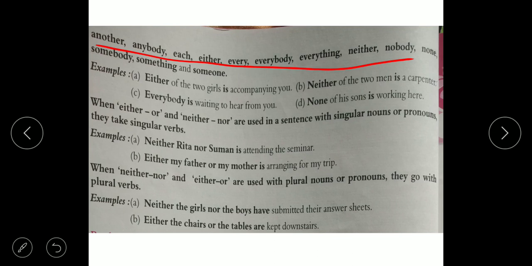Either is, neither is, none is, everybody is. When either...or and neither...nor are used in a sentence with singular nouns or pronouns, they take a singular verb. Neither Rita nor Suman is, a singular verb. Either my father or my mother is. For "my mother and father" you use "are", but for either my father or my mother, it is "is".